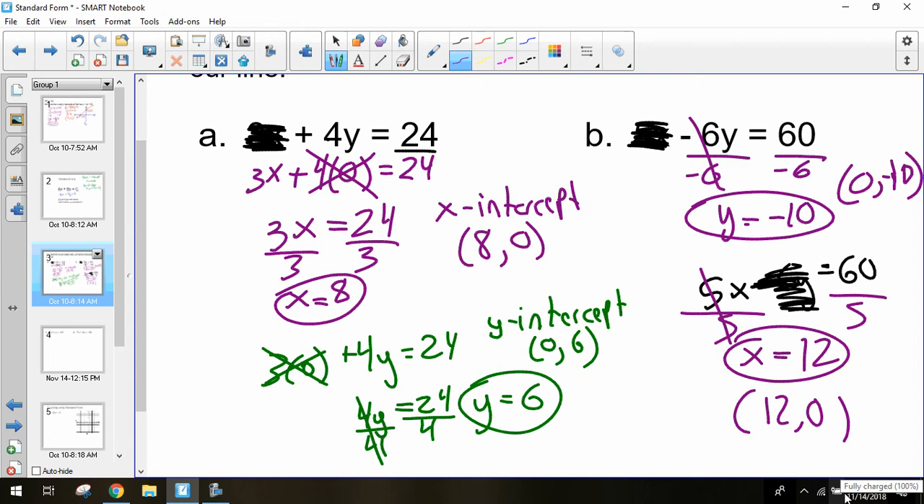One thing to take notice of: when I covered up my x, I still left the sign in front of my y. That sign needs to stay there. I'm not going to cover that up as well. So the negative 6 needs to stay negative. Over here, it stayed positive. So whenever you plug in 0, you need to cancel out that variable term, but make sure the sign stays.